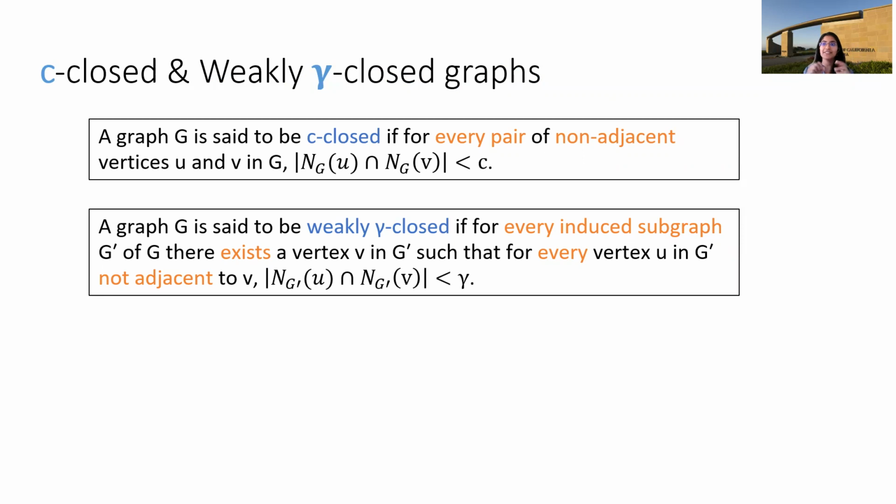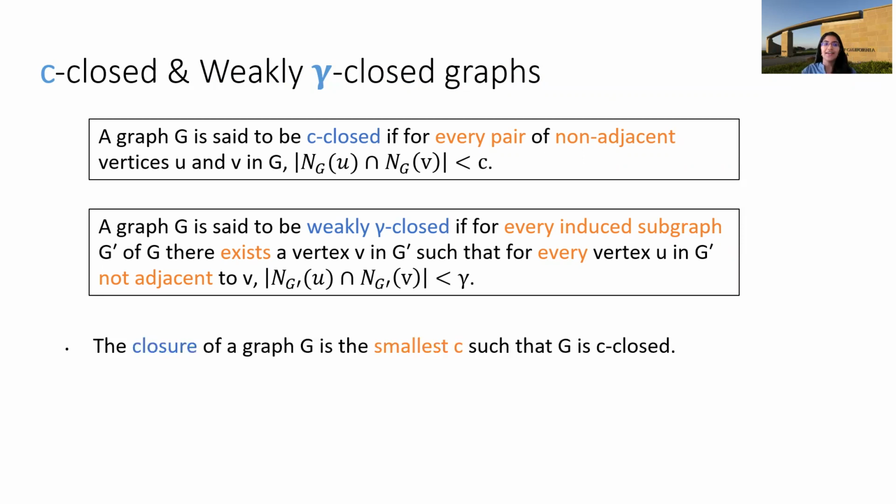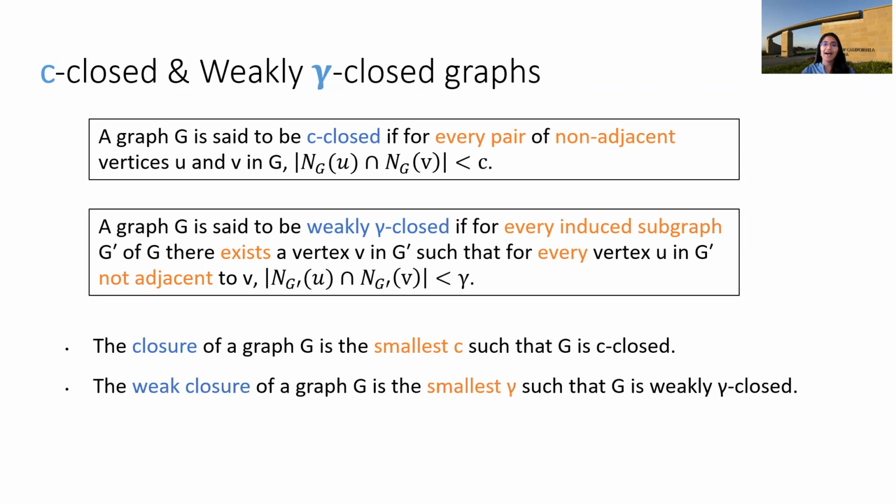So for example, a star is 2-closed because every non-adjacent pair of vertices shares at most one common neighbor. And the closure of a graph G is the smallest C such that G is C-closed. And the weak closure of a graph is the smallest gamma such that G is weakly gamma closed, right?